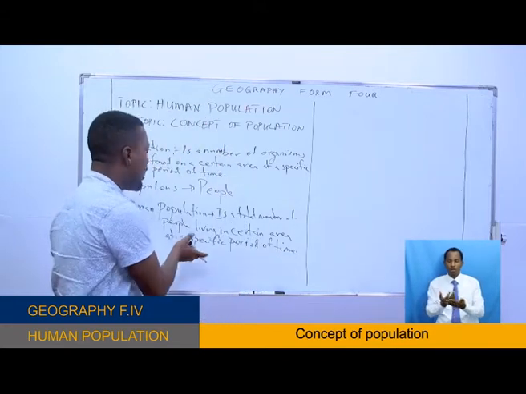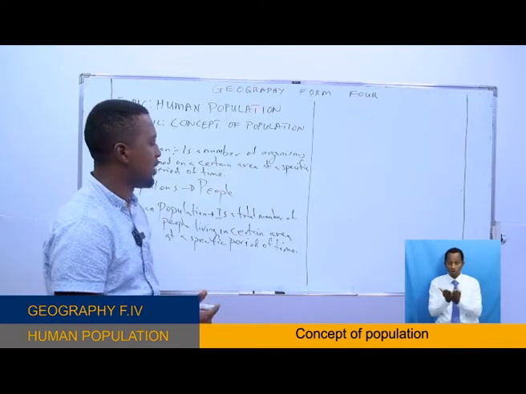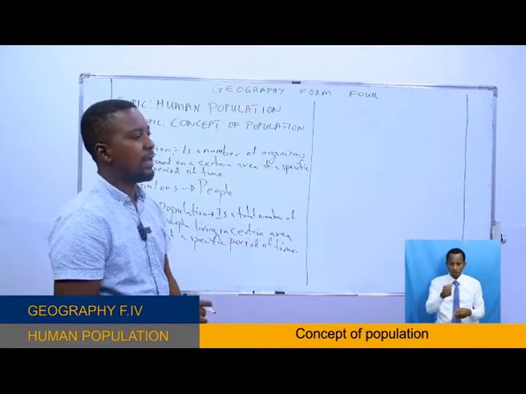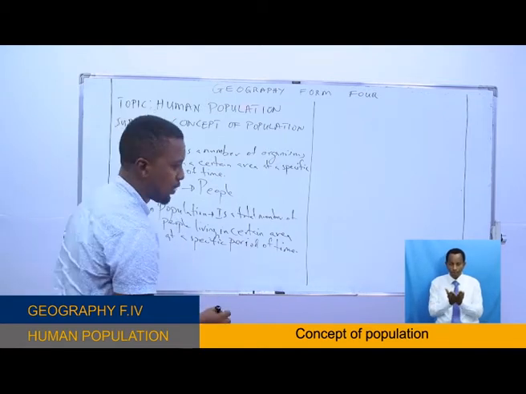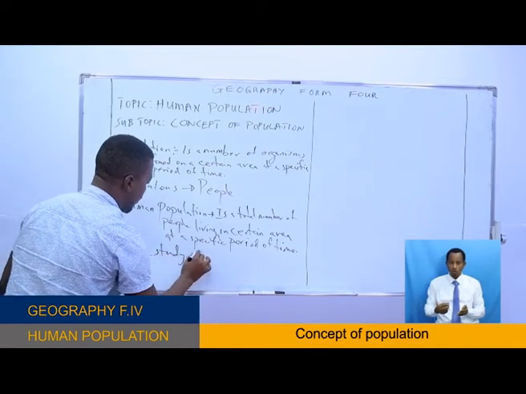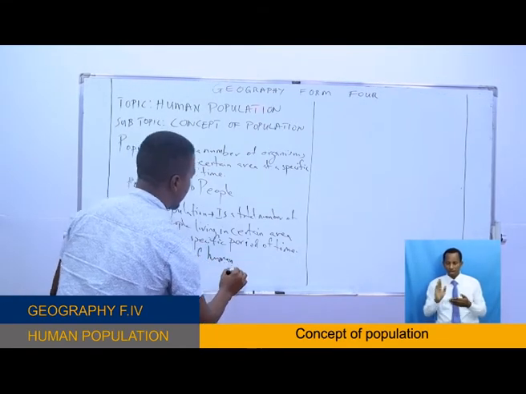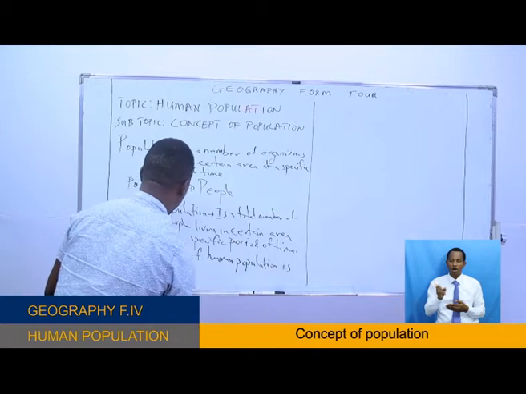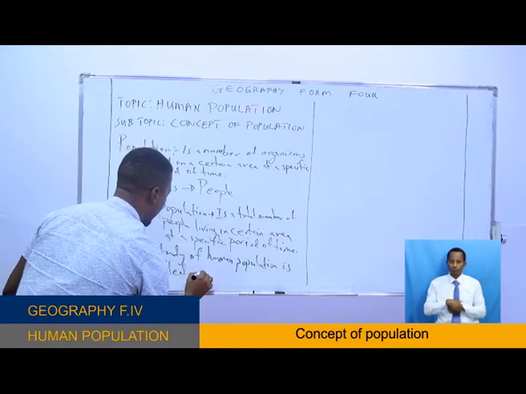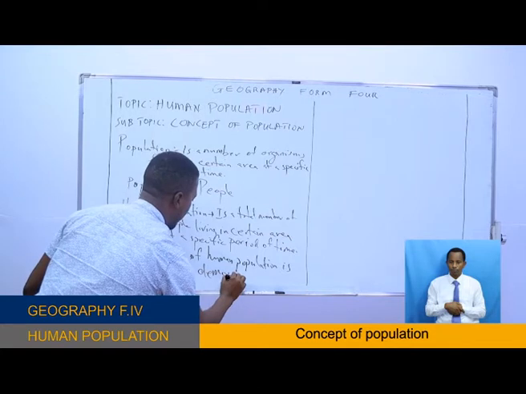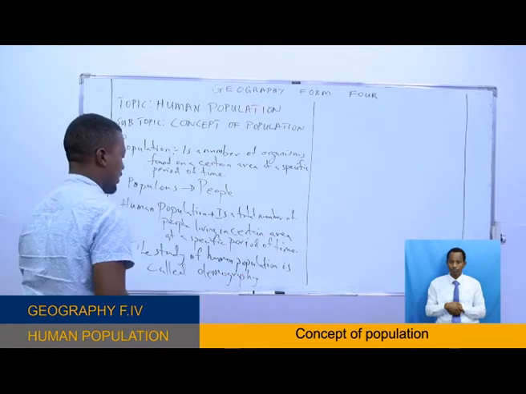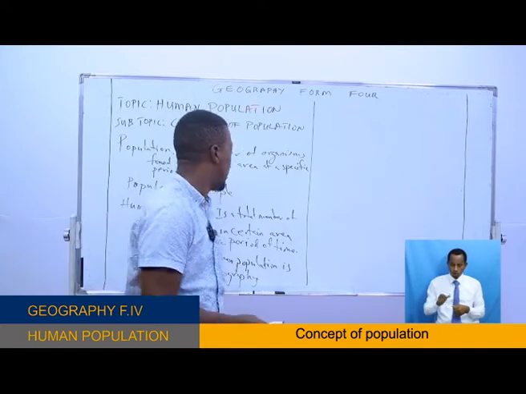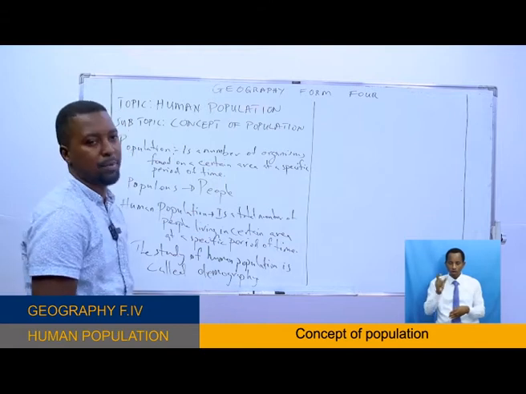Now, when studying population, that process of studying this number of people with different characteristics is called demography, okay? The study of human population is called demography, and the person will be the demographer, okay? Now, this is human population.